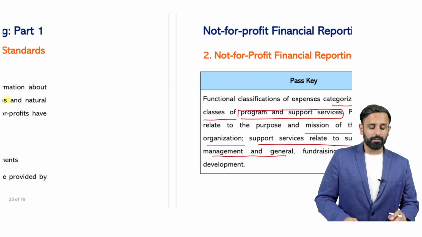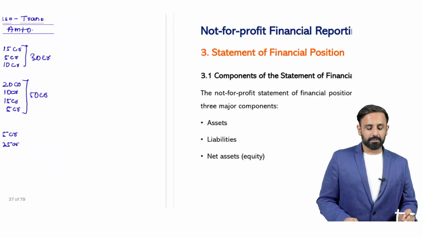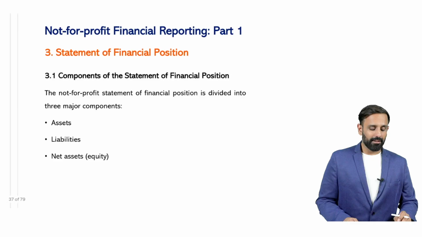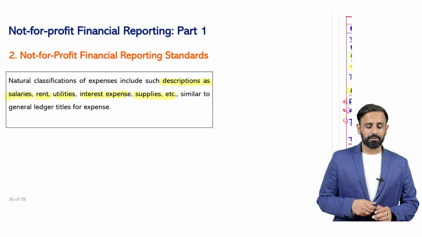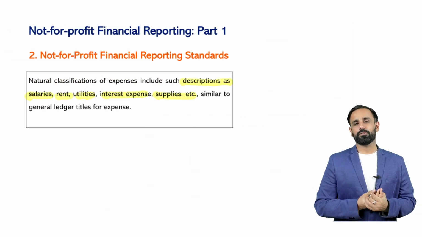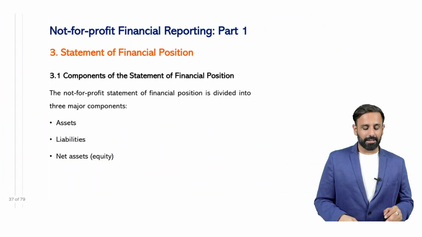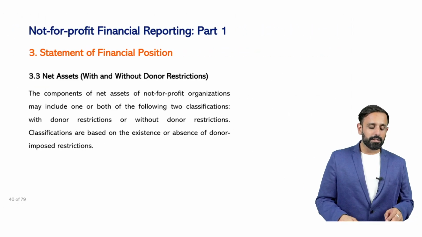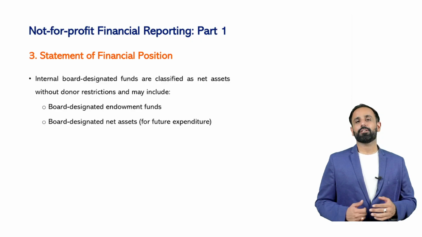So this is what we have to do: classify the transaction on the basis of nature. I think you understood what I have discussed. I suggest you go and revise the entire concept which we have discussed. I will discuss more concepts in the coming lecture. If you read these slides, you will get more clarity. Thanks a lot for watching this video.